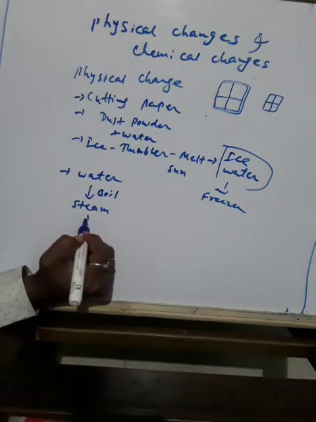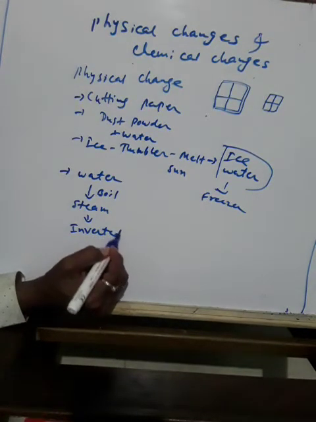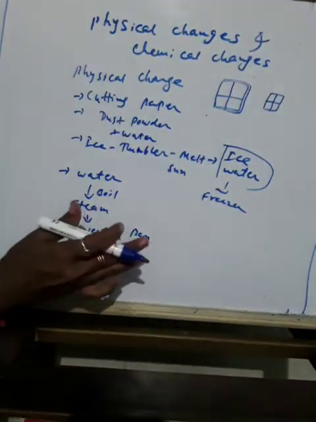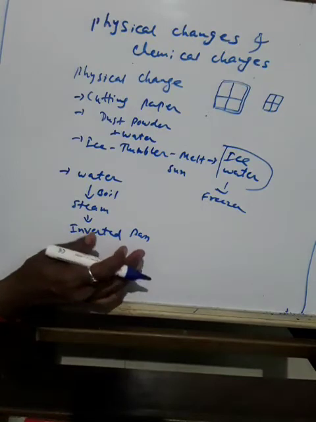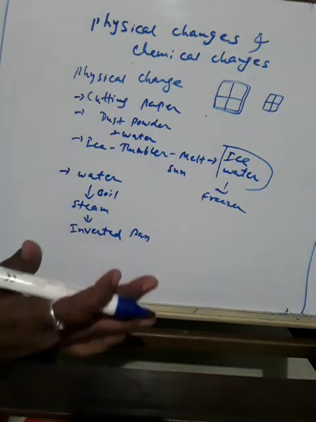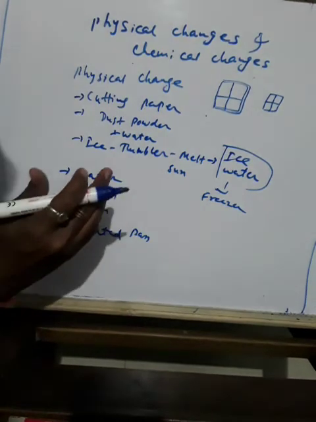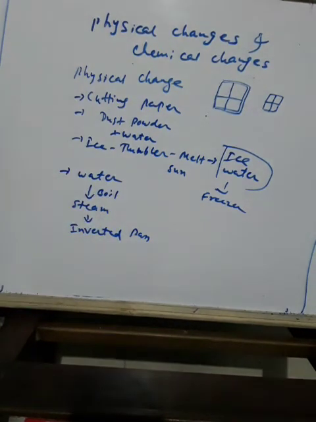Then hold an inverted what? Pan. You hold the pan over the steam. Just hold the inverted pan over the steam at some distance from the boiling water. Just hold it a little above the boiling water. Observe the inner surface of the pan.